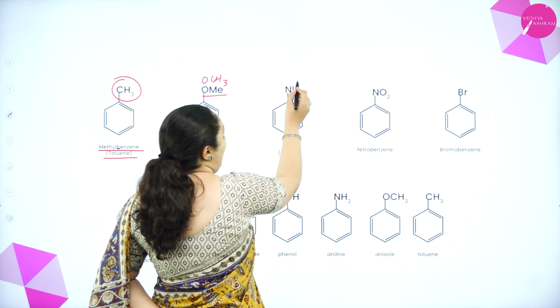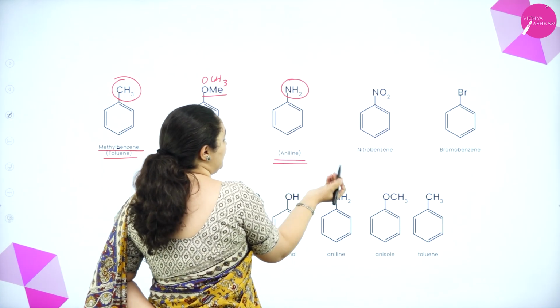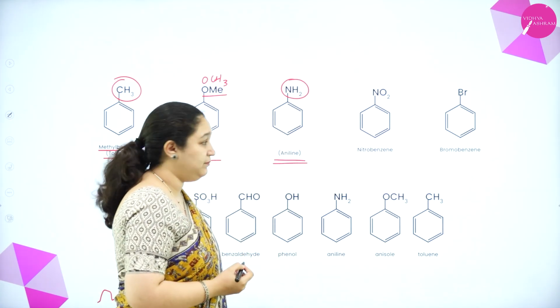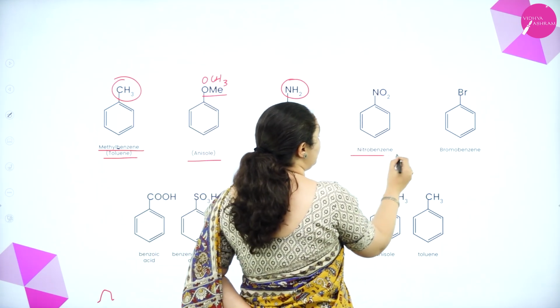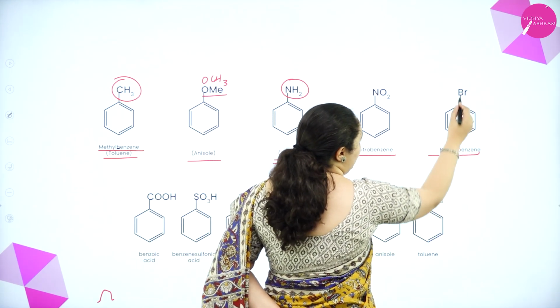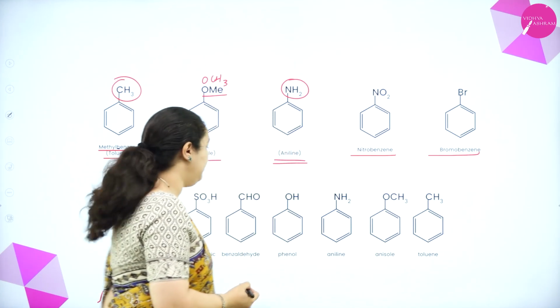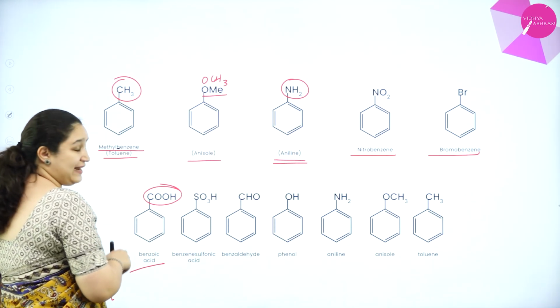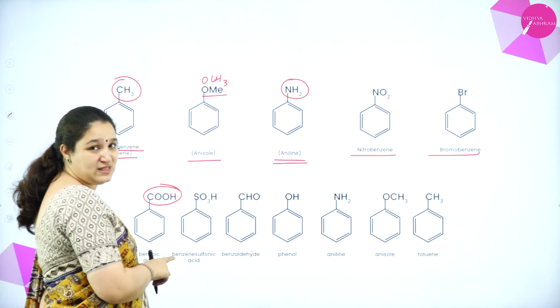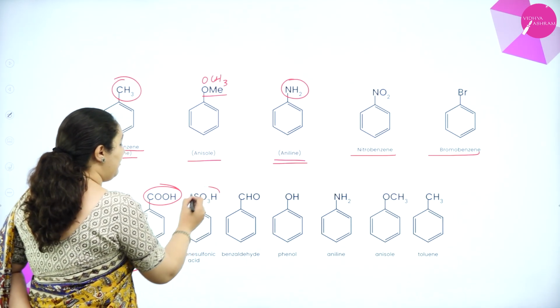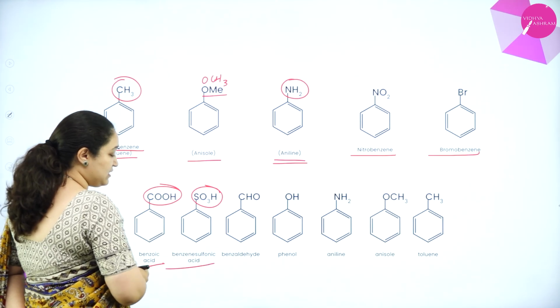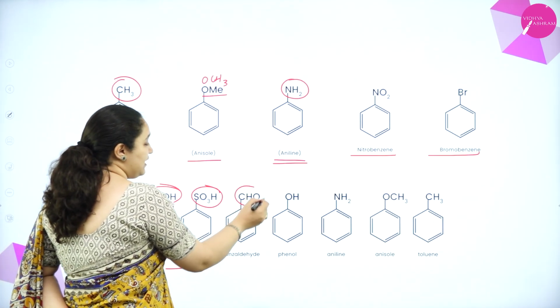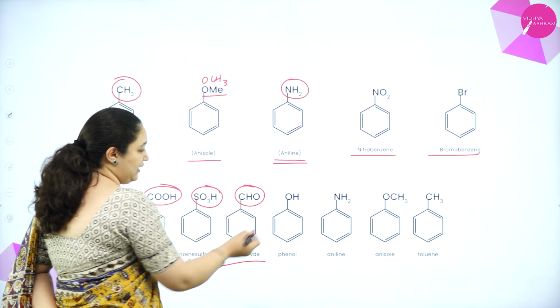Here I have an amino group on benzene. We call it aniline or aminobenzene. Okay. I have an NO2 group. So we call it nitrobenzene. Bromine. So it is bromobenzene. Similarly, we have benzoic acid. The COOH group is directly attached to the benzene ring. We call it benzoic acid. If SO3H is attached, then benzenesulfonic acid. If CHO group, it is benzaldehyde.